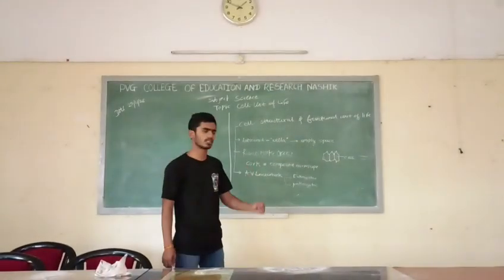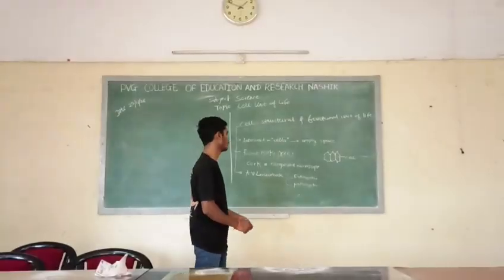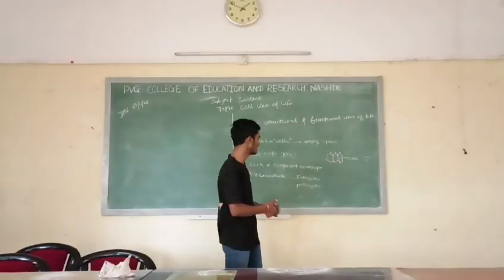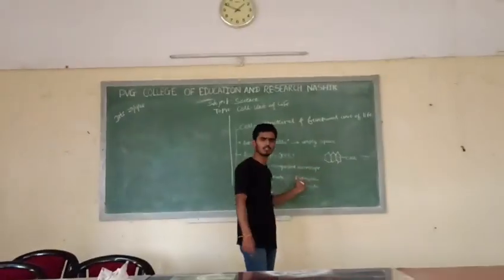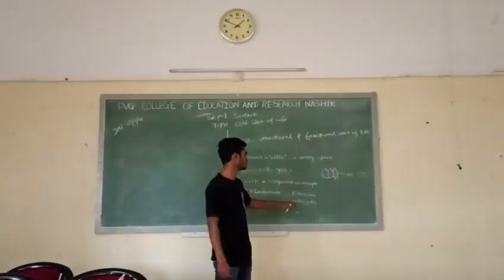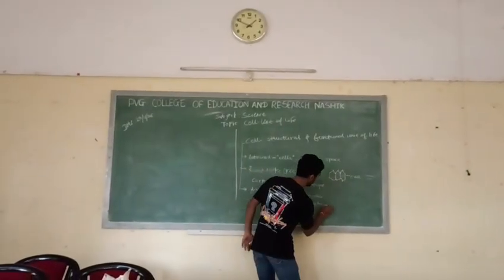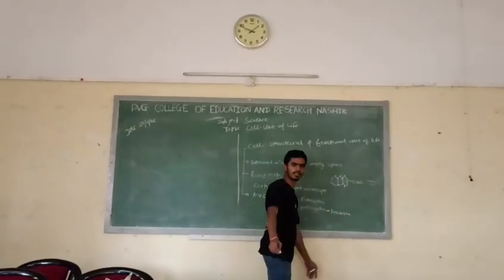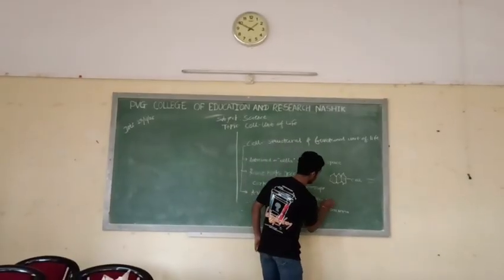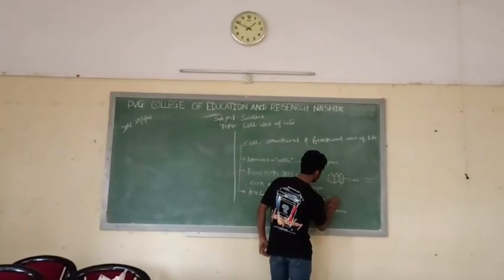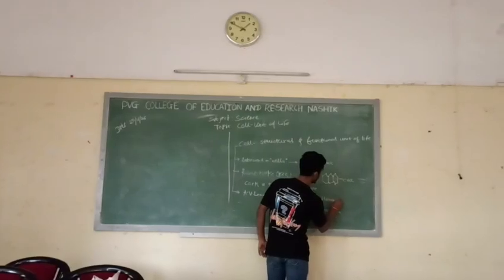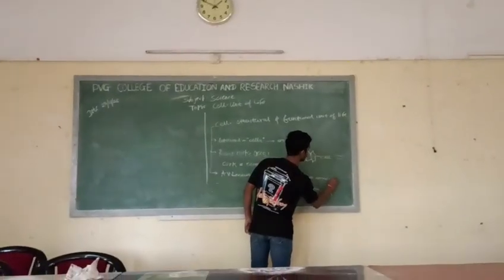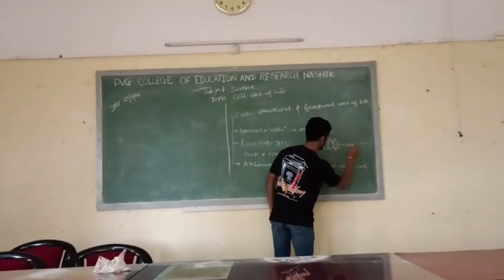Now what is the eukaryotic cell and what is the prokaryotic cell? Prokaryotic cells are cells which do not have a cell membrane. They basically are unicellular, whereas eukaryotic cells are multicellular in nature. Examples of prokaryotic cells are bacteria and other microorganisms, whereas examples of eukaryotic cells are humans, plants, etc.